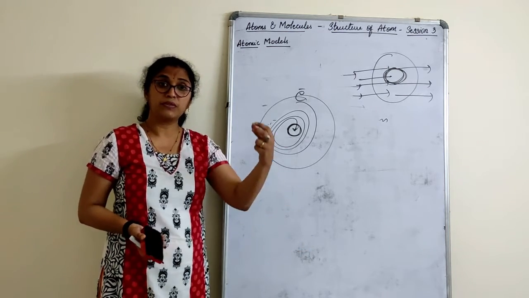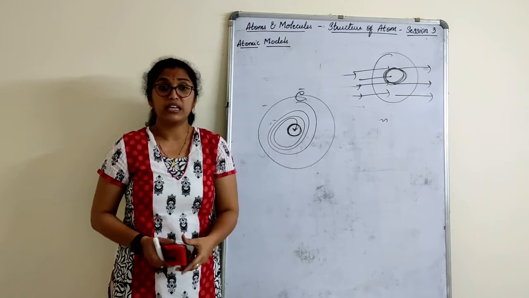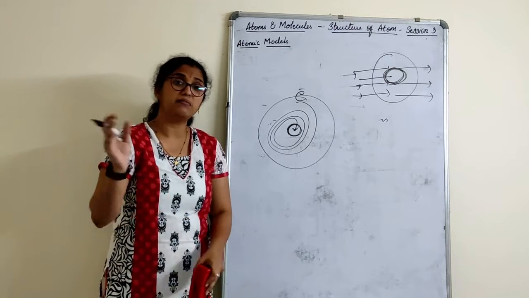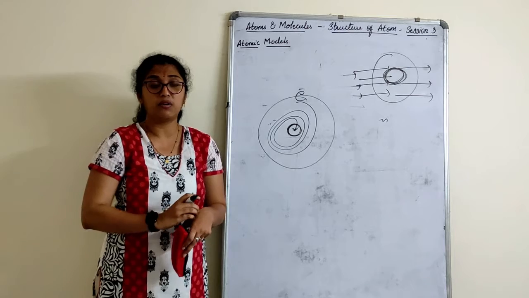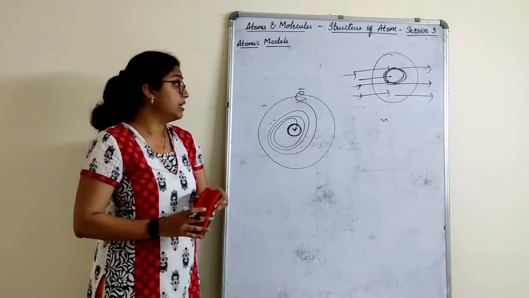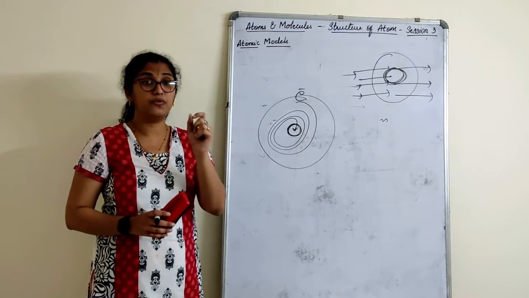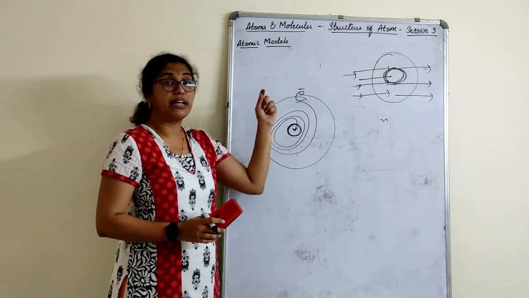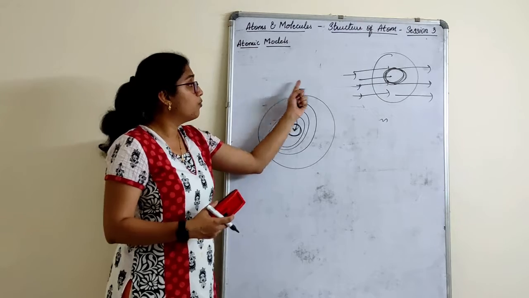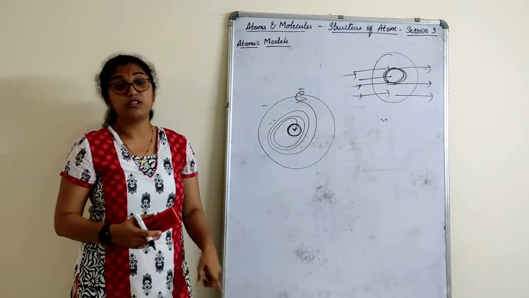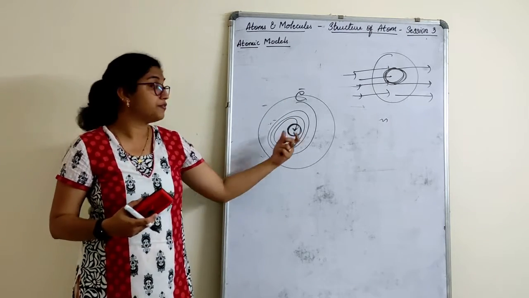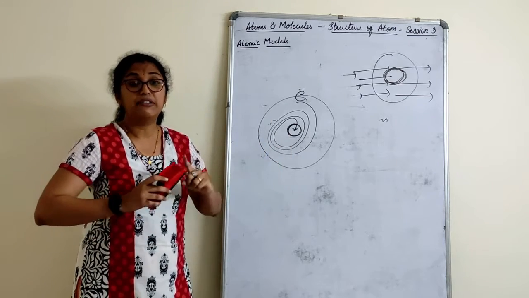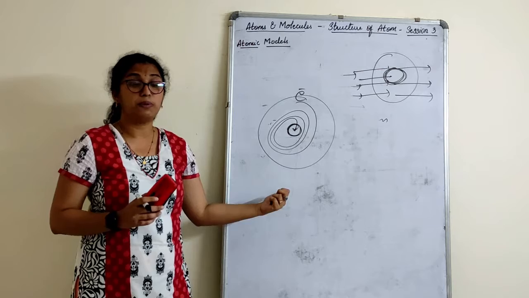That means the atom is not stable at all. Any atom in which electrons are revolving would be stable only for some time. After some time the atom would be unstable, which cannot happen. So that was the only reason: Rutherford did not give any explanation or clarification about what could be the motion of the electron moving around the nucleus, how it is revolving, which clearly did not give any explanation.